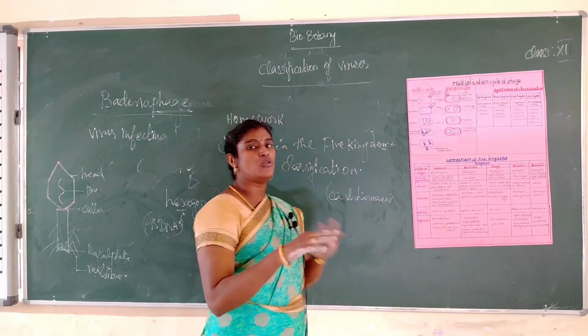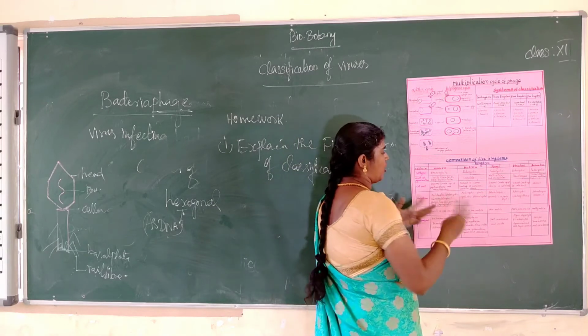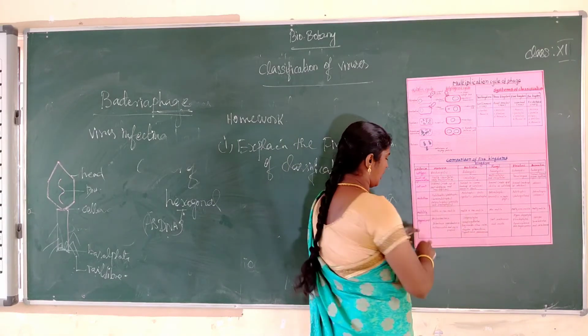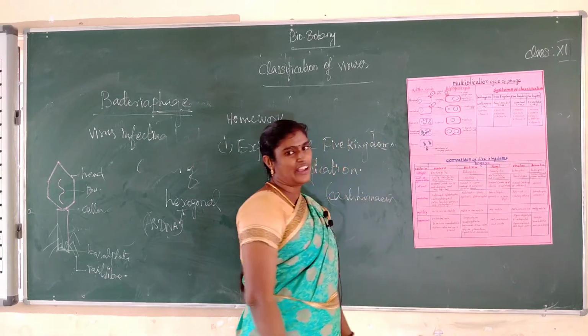Okay, next one, motility. What is the meaning of motility? It means moving. It moves from one place to another place. That is called motility. Motile or non-motile. So next one, organisms name: Archaeobacteria, Eubacteria, Cyanobacteria.